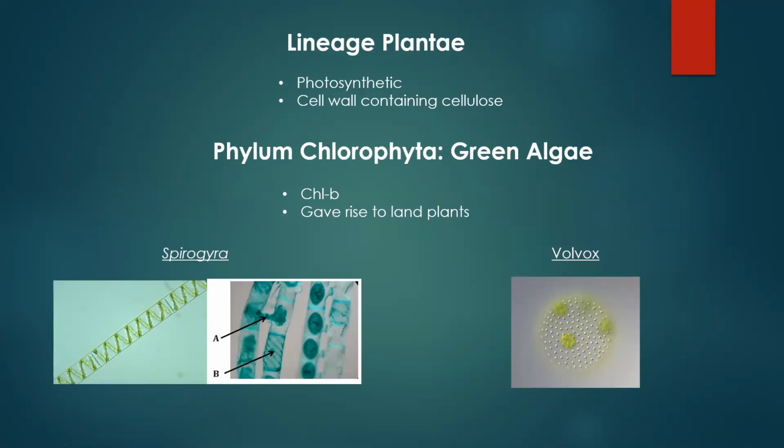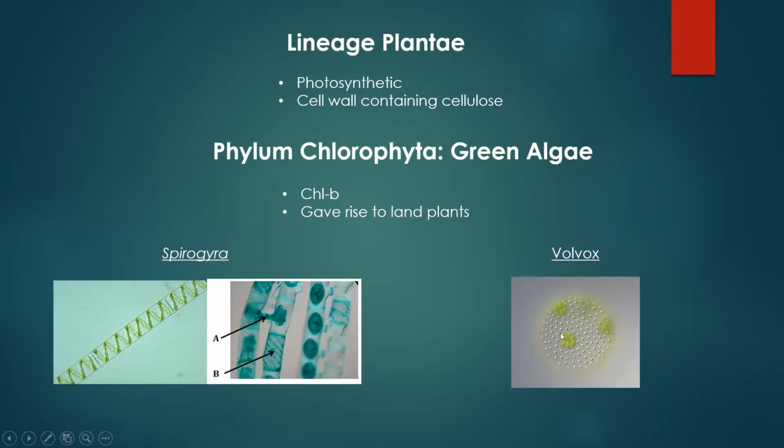The two examples we're going to talk about for green algae are Spirogyra and Volvox. Both of these are colonial species, meaning they can survive as a single cell, but they do better in a colony. They are not multicellular. Each one of these cells will do just fine on its own. Spirogyra grows more in a filament, meaning long chains. So this is one cell here. You can see the cutoff of the cell wall here and here.